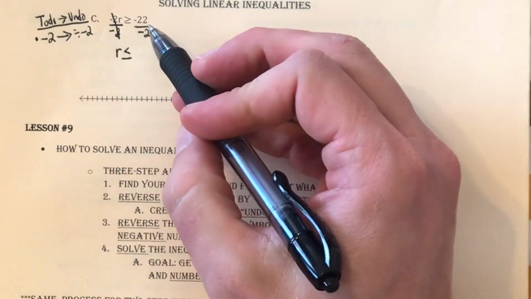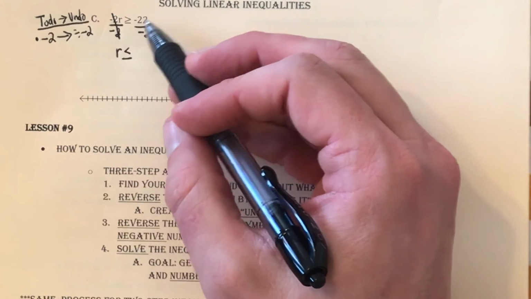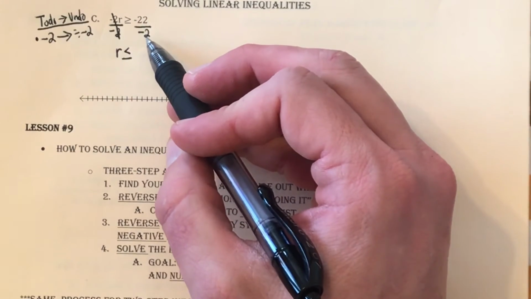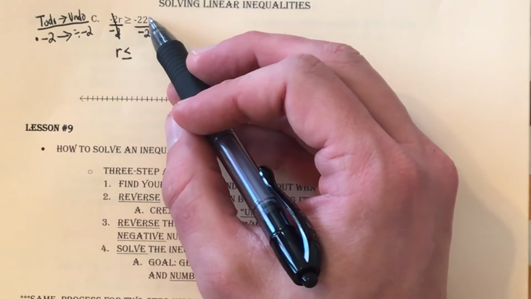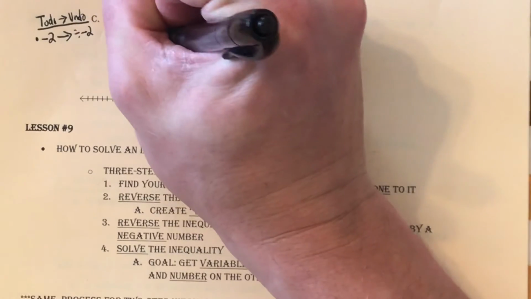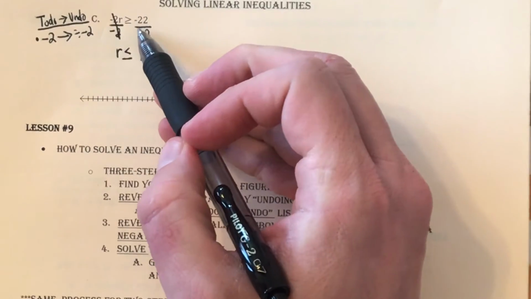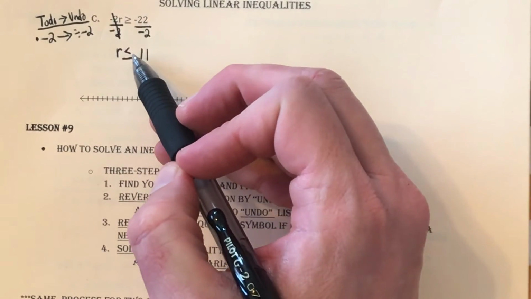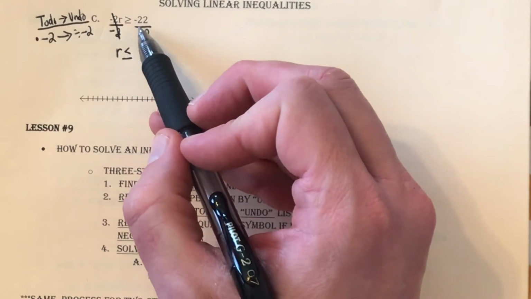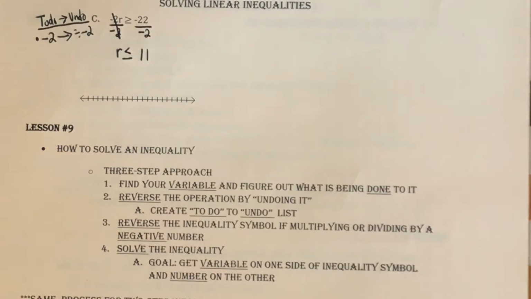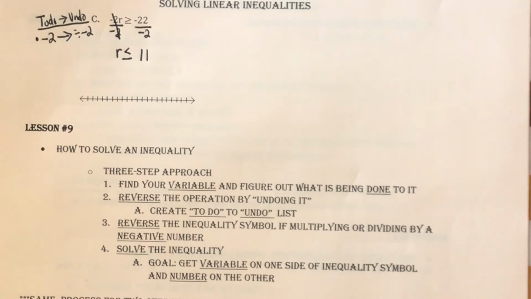And then we need to do the division over here. So I've got negative 22 divided by negative 2. Let's start with the numbers. 22 divided by 2 is 11. And then a negative divided by a negative is a positive. Remember, bad thing happening to a bad guy is good. We like when that happens. So I ended up with r is less than or equal to 11.